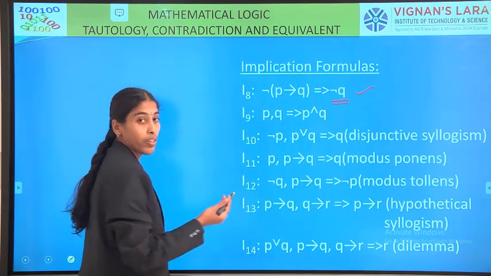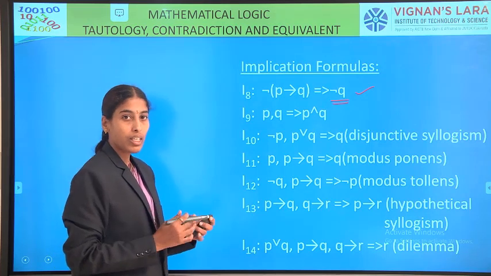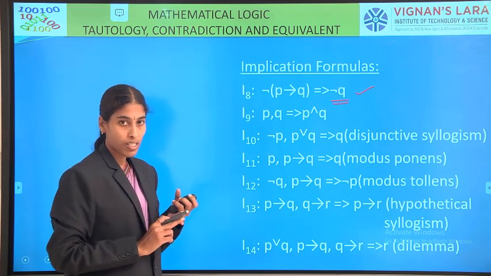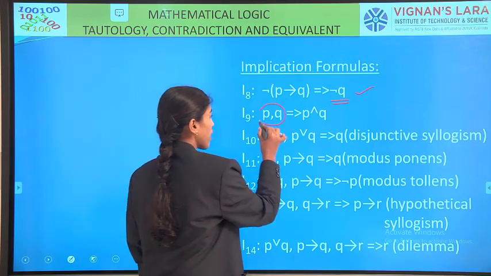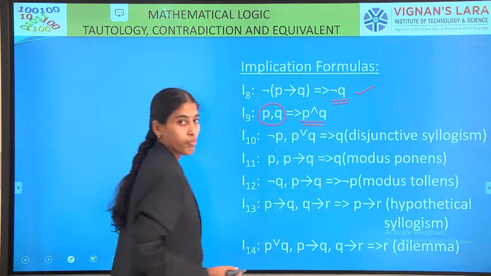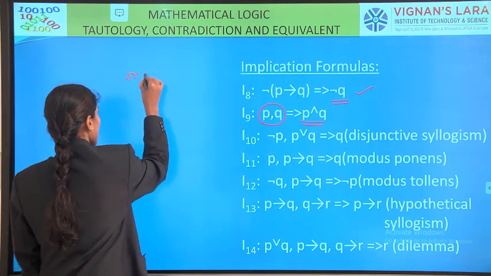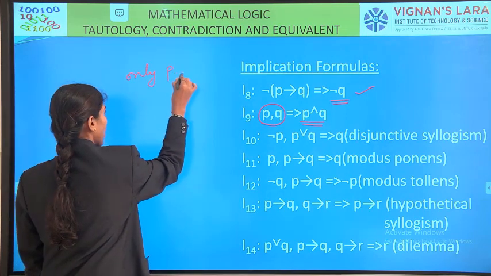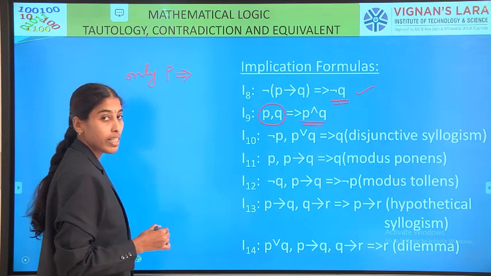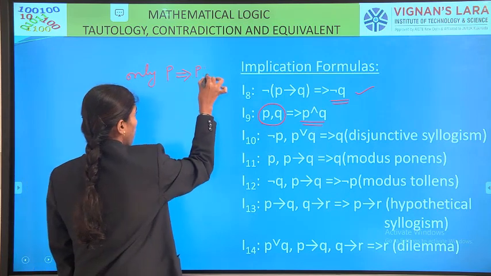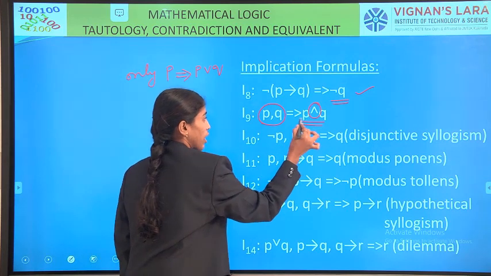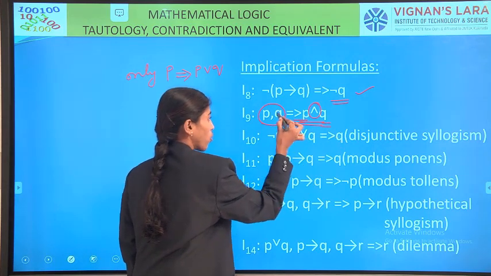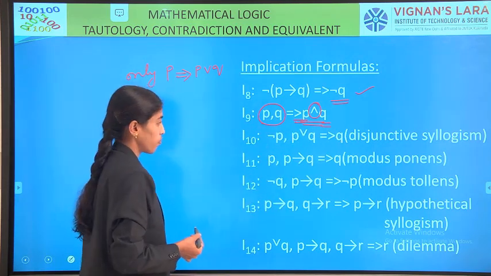Next, if we have both P and Q, that is P is true as well as Q is true, then we can use P and Q. If only P is true, only P is there, it logically implies P or Q. When we write and, if both are true, then only we write P and Q.